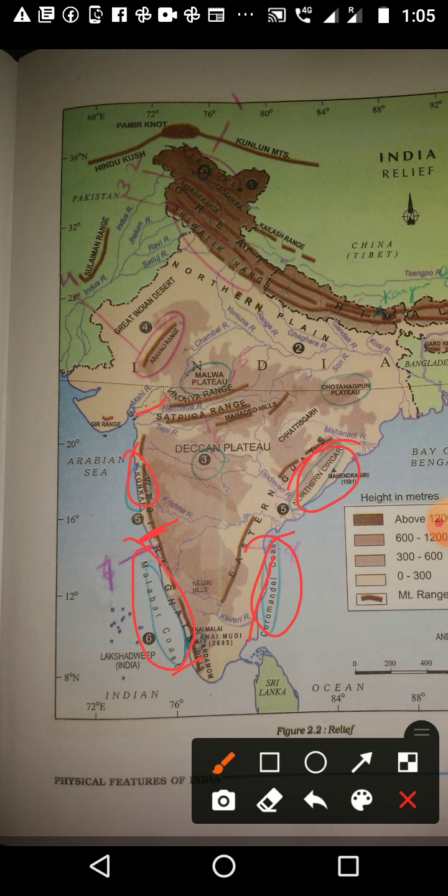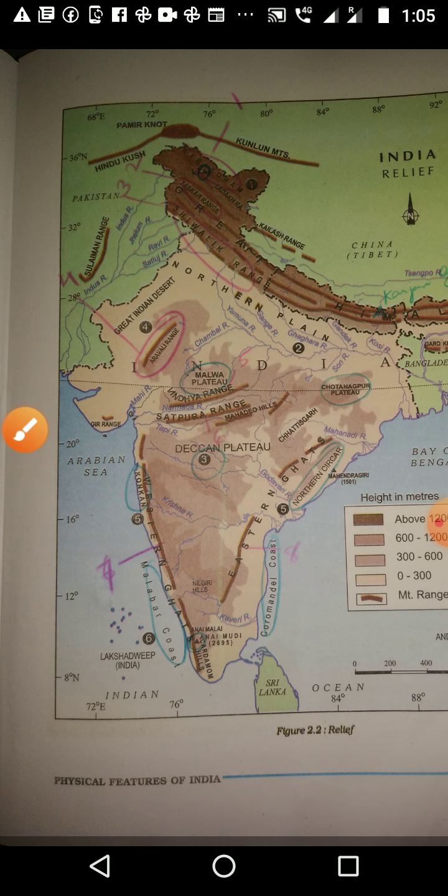And here the problem is, you will get questions only. For example, Malwa Plateau. Then you want to identify where it is. You want to locate it first, and then you want to label it. Both things you want to do: locating plus labeling. If it is hills, ranges, plateaus or plains, anything and everything, you should locate as well as label it.